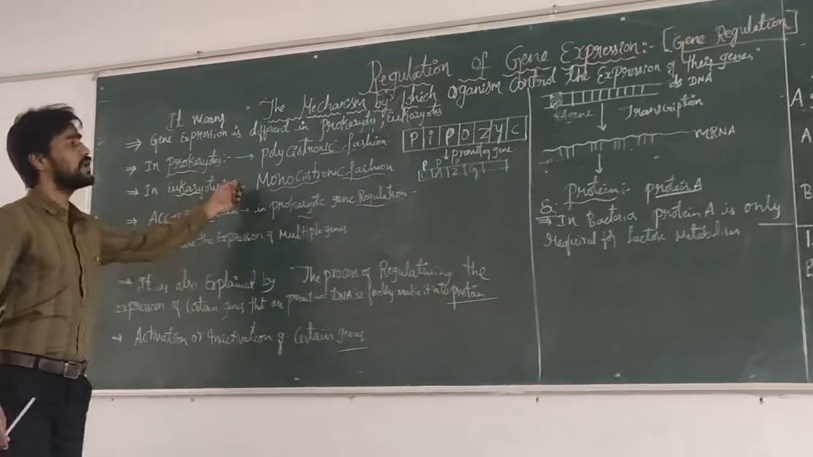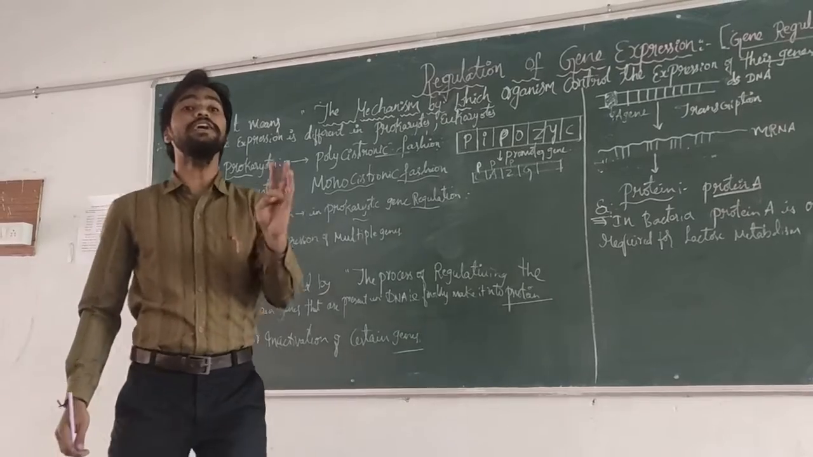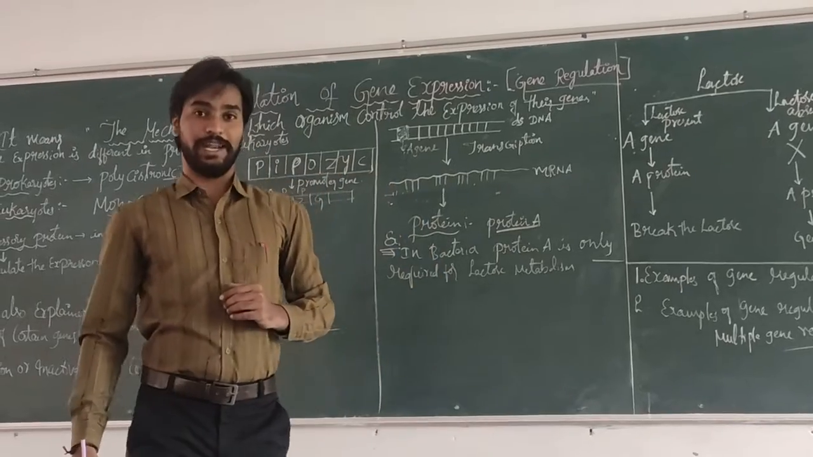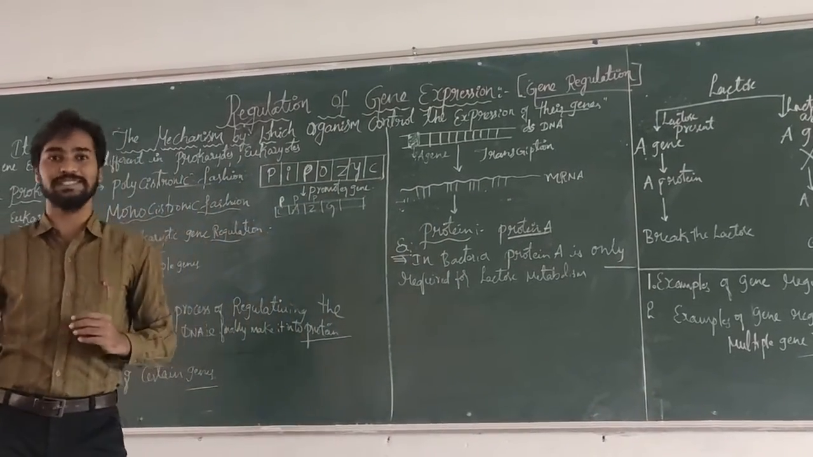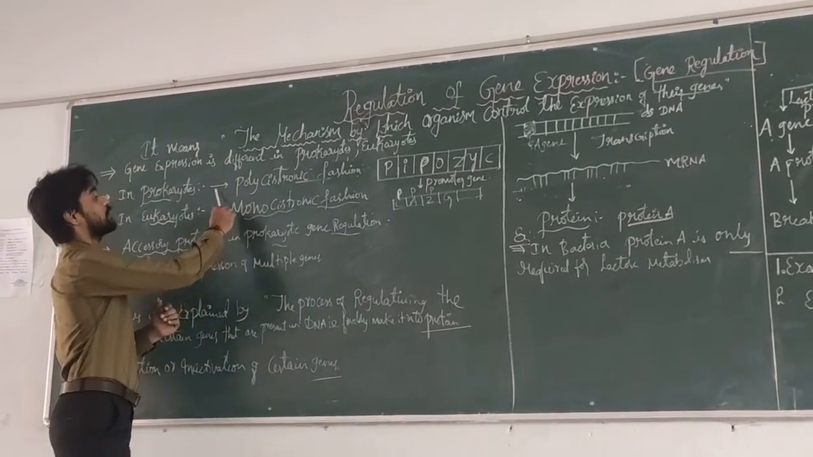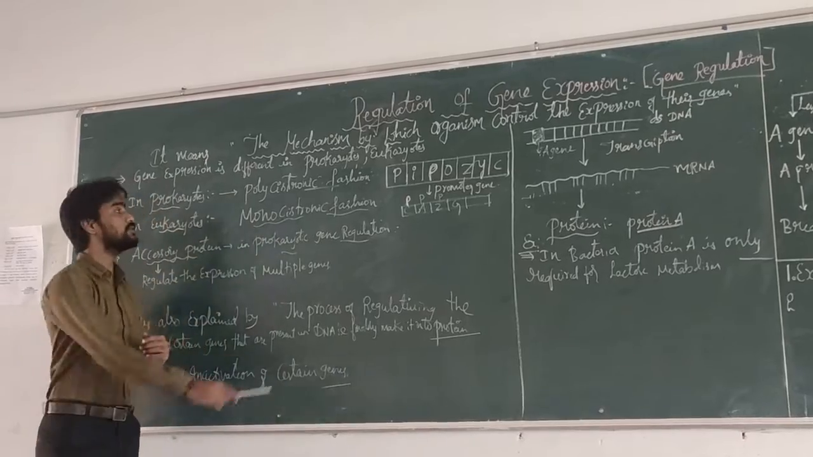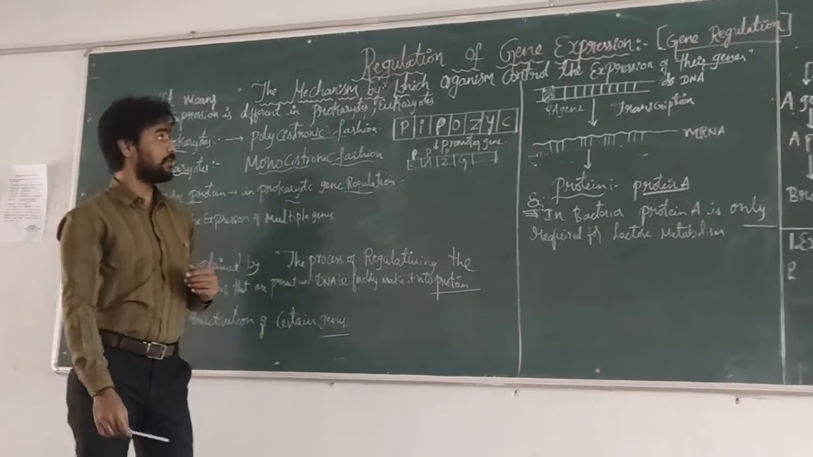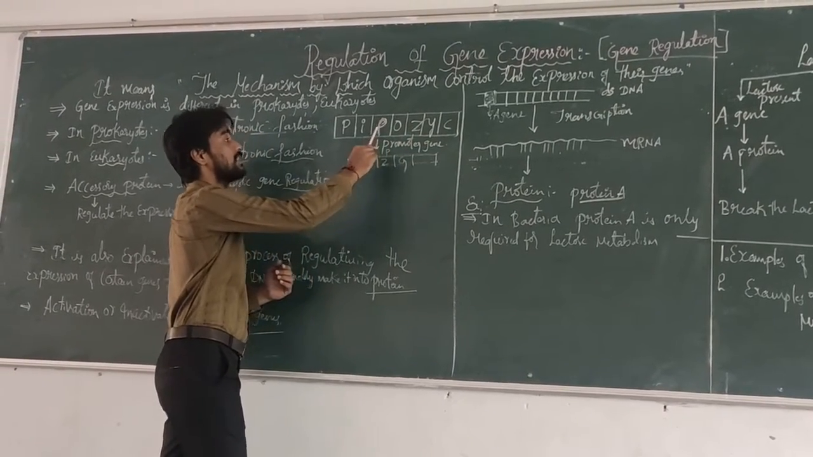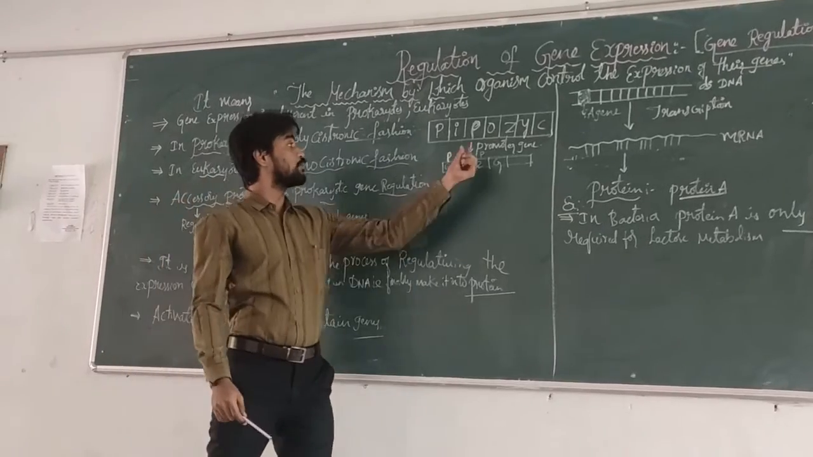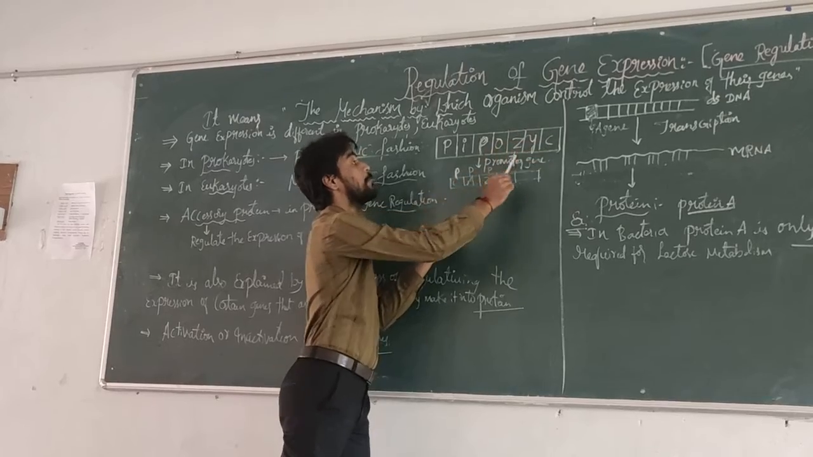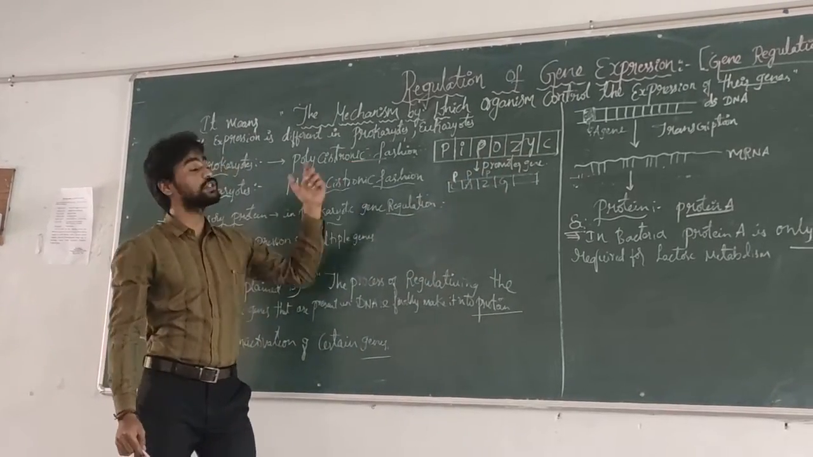Next, gene regulation is different in prokaryotes and eukaryotes. We can see the different types of gene regulation. In prokaryotes, gene regulation is a very simple process compared to eukaryotes. In prokaryotes, gene expression is in a polycistronic fashion. What is the meaning of this polycistronic manner? Here, multiple genes are under the control of one promoter. This promoter, which regulates the expression of multiple genes, is called a polycistronic fashion.